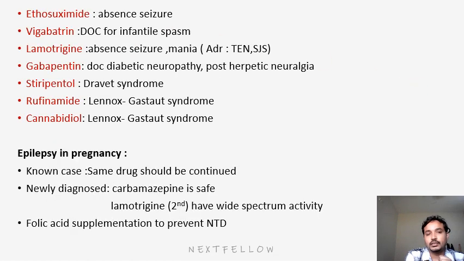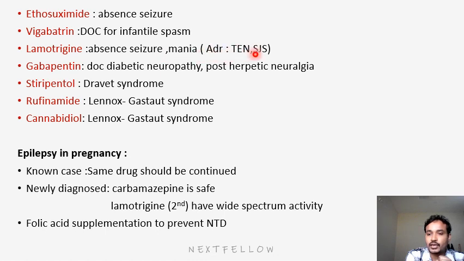Next, here are some of the main drug of choice drugs. Ethosuximide is the drug of choice for absence seizures. This is the most repeated MCQ. Then vigabatrin for infantile spasm, lamotrigine for absence seizures and mania, and they have recently been asking the ADRs of lamotrigine.